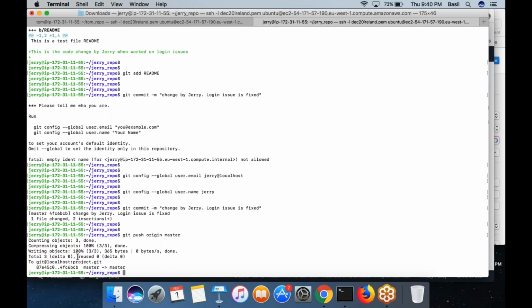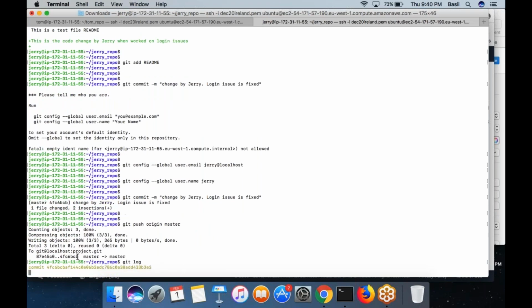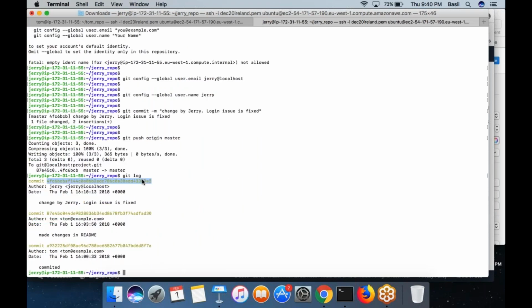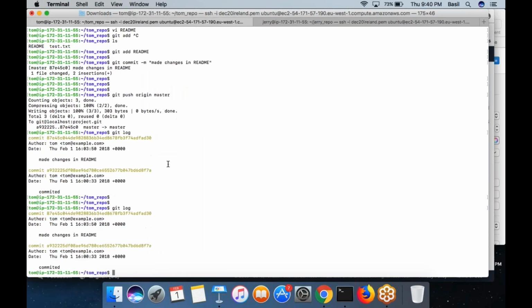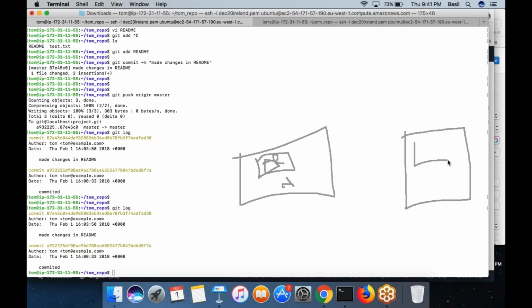So now run the command git log on Jerry's computer. You can see 3 commits. When you run the command git log on Tom's computer, you see only 2 commits. You know the reason? Yeah, of course. When you run the git log command, it looks at the local repository of Tom, which has only 2 commits. But how about the local repository of Jerry's laptop? He already did the clone operation, which already copied the 2 commits.